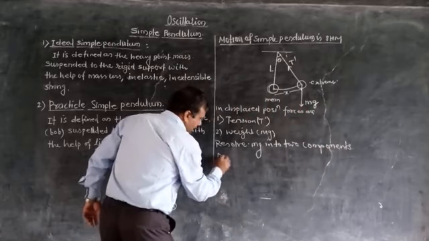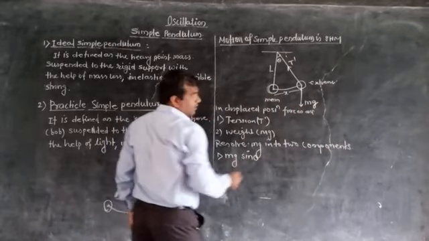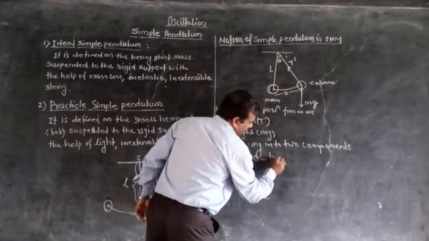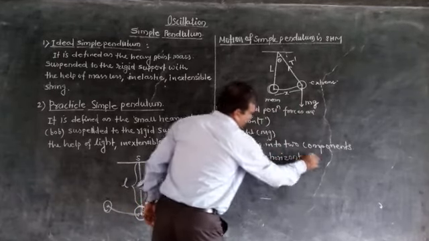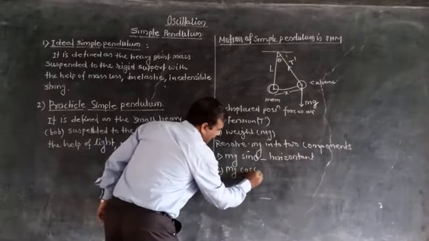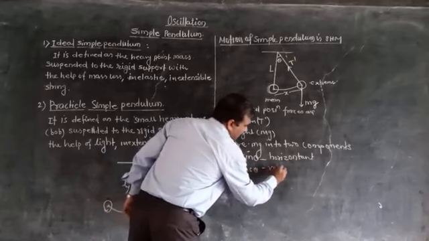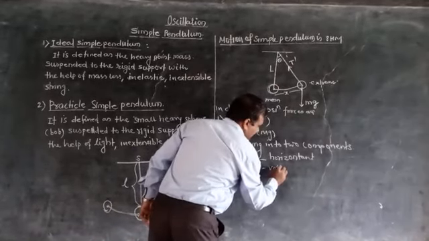These two components are mg sin theta, that is horizontal, and number two, mg cos theta, this is vertical or opposite to this.